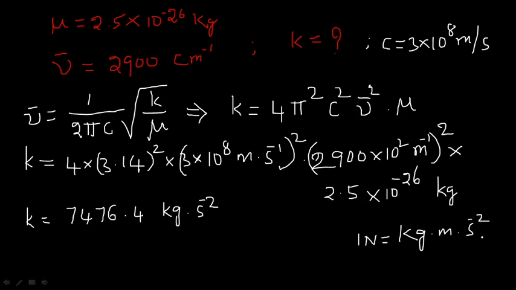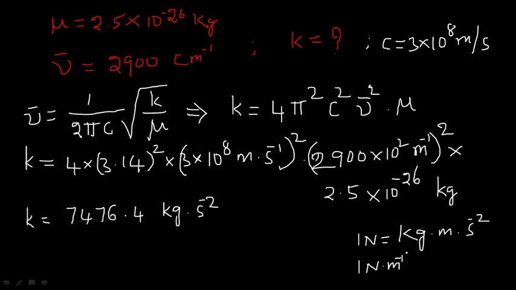So kg second power minus 2 you have. If you convert this unit, you will get kg second power minus 2 is equal to 1 Newton by meter, that is equal to 1 Newton meter inverse.